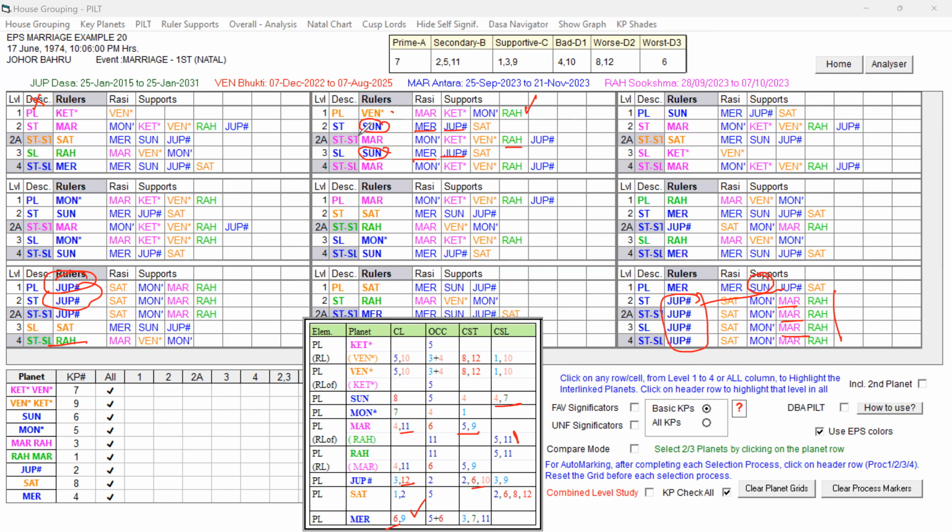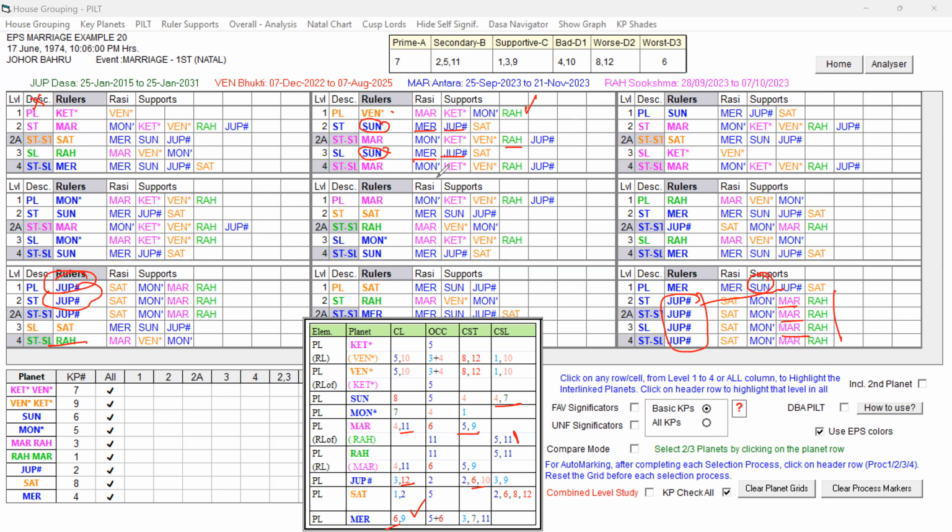And the important levels, star level and sub level, are ruled by the strong favorable key planet, that is Sun. So this Venus is comparatively better than the Venus Ketu period and the next Sun period, because this has good key planets. And also, Mercury and Venus are connected to each other.